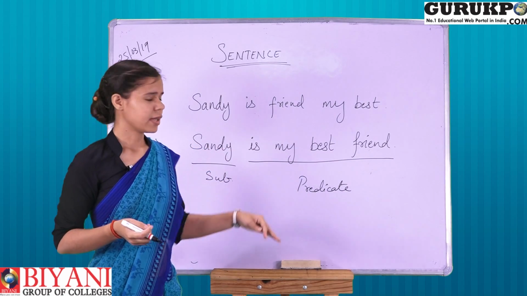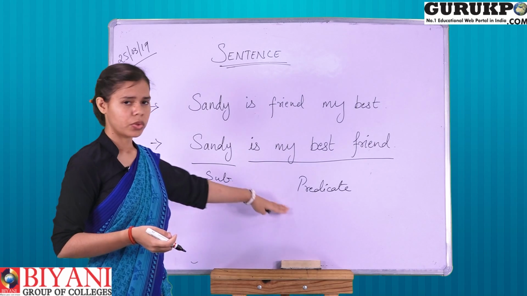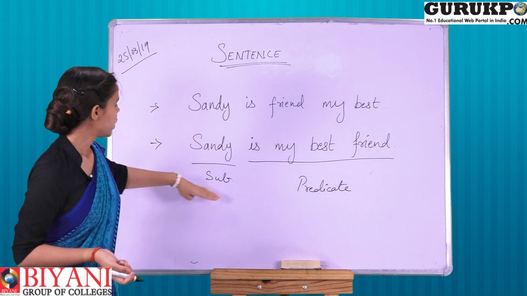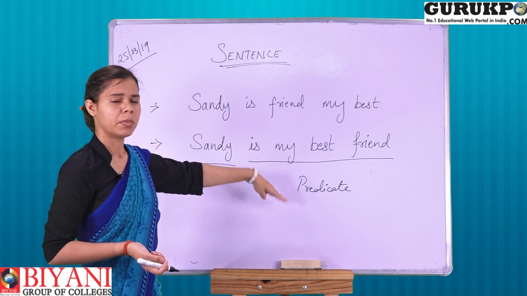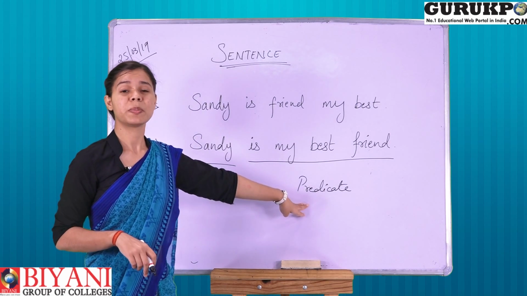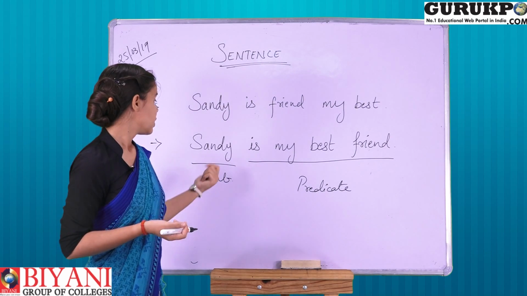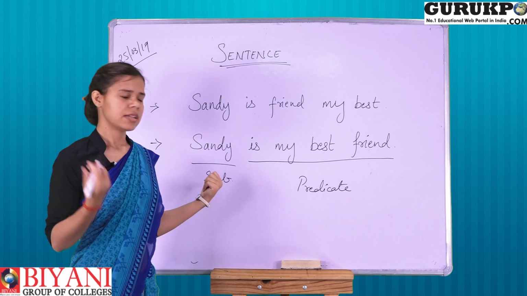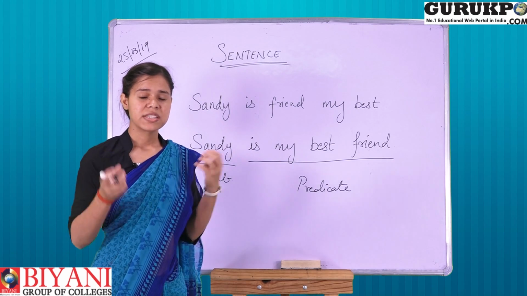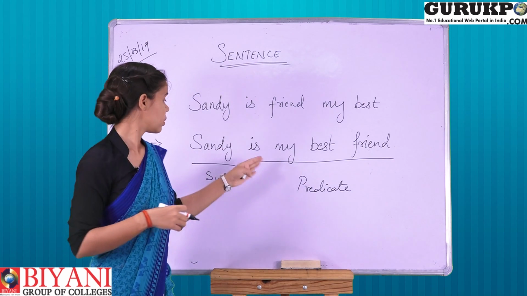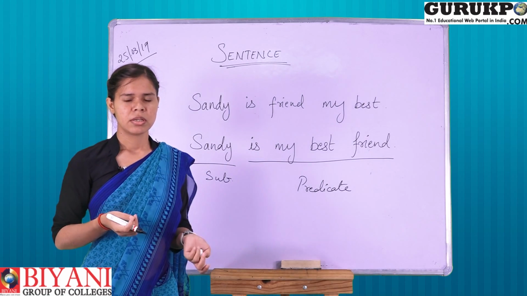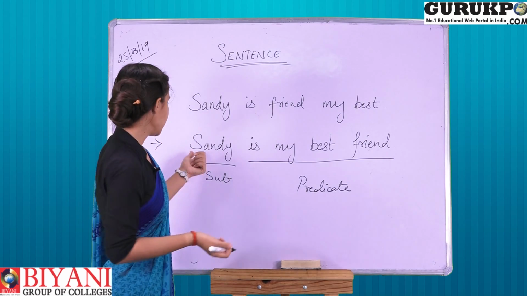A subject in a sentence is about what we are talking. Like "Sandy is my best friend," so we are talking about Sandy, right? About what we are talking is the subject. And what is a predicate? The predicate states the action done by the subject, or the state in which the subject is, or what is happening to the subject, right? All these are stated by the predicate.